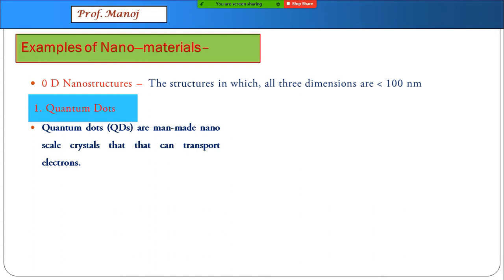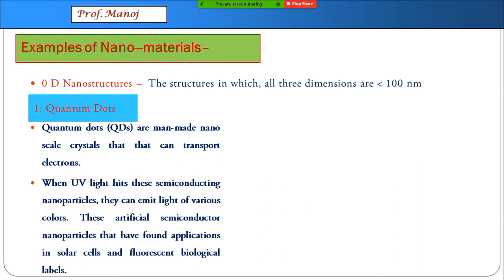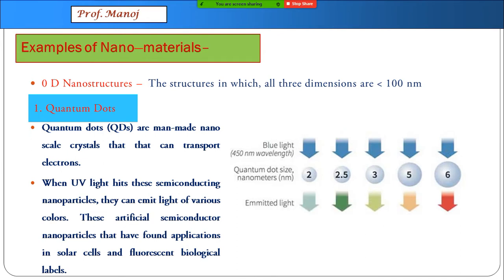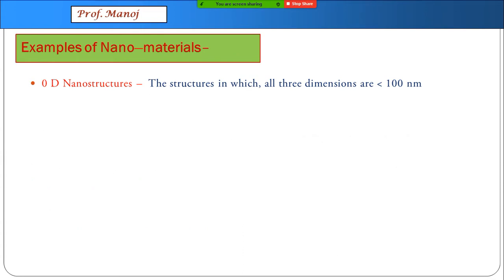Quantum dots are those nanoscale crystals which can transport electrons, and they can even filter the light. For example, here in the diagram you can see quantum dots of different nanometer scale filtering different light radiation. So the emitted light shows different radiation than the original inserted light. What you are going to remember is 0D nanostructure has example quantum dots.